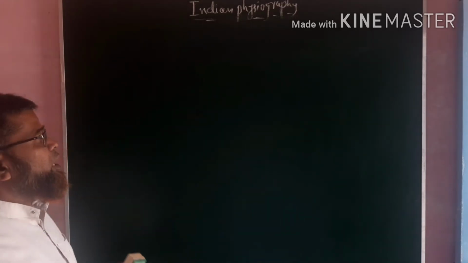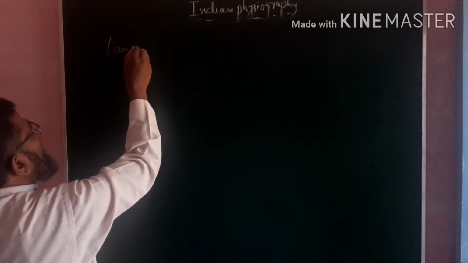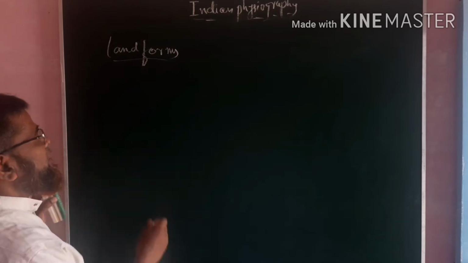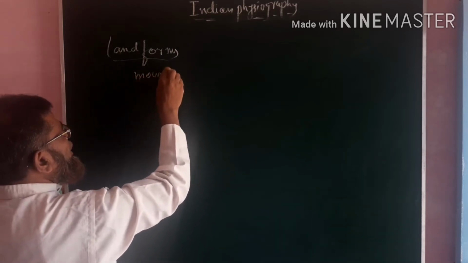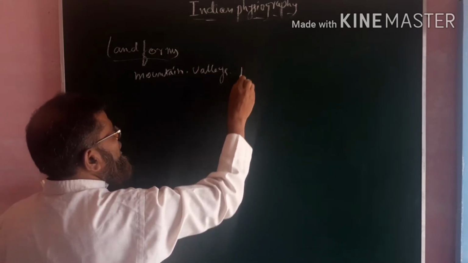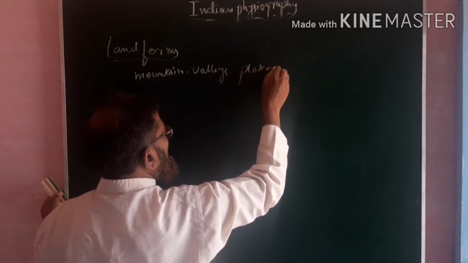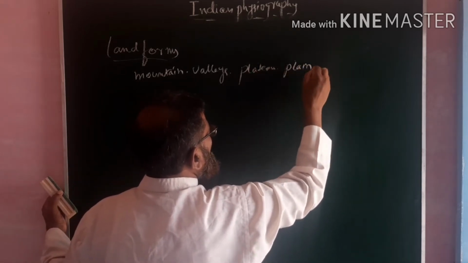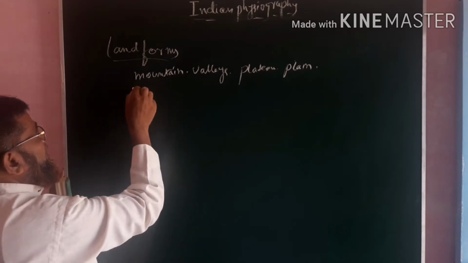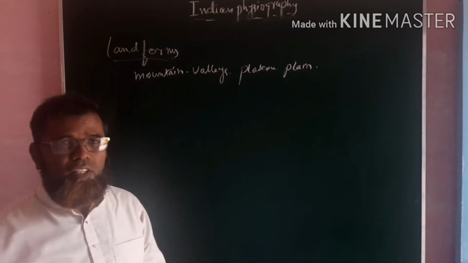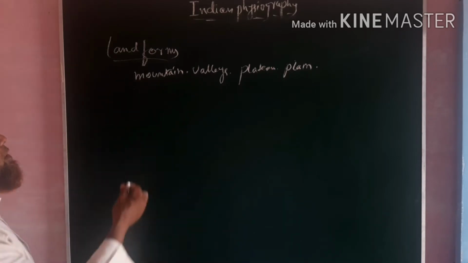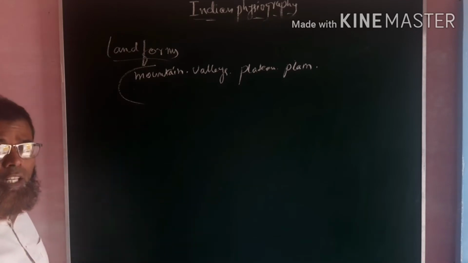And here, because it has various landforms, for example, it has the important mountainous regions. It also has valleys, plateaus, and plain areas, and other physical features also. These are the various important landforms, and these landforms have their own influence.